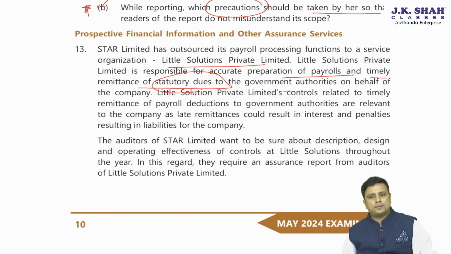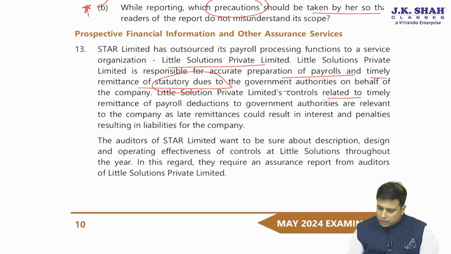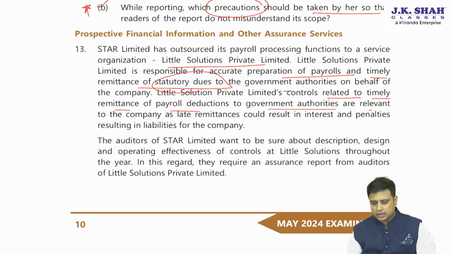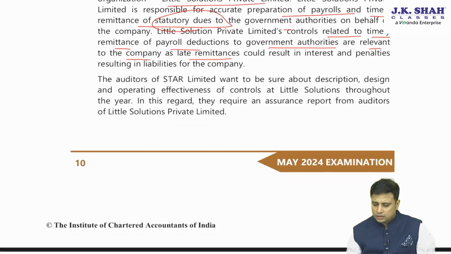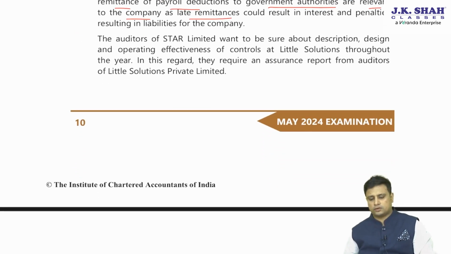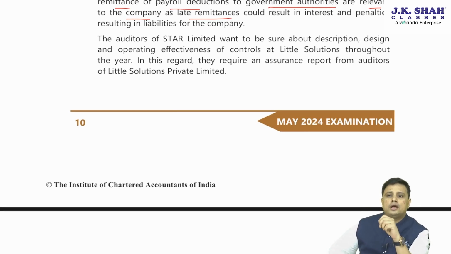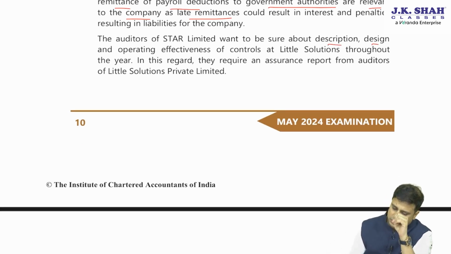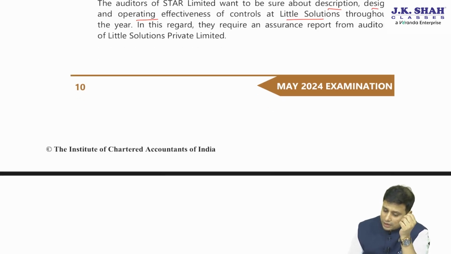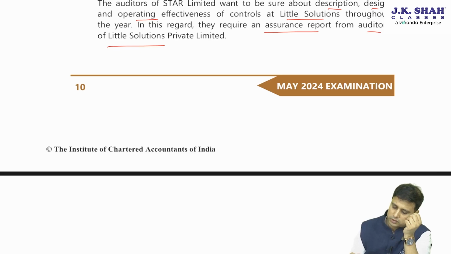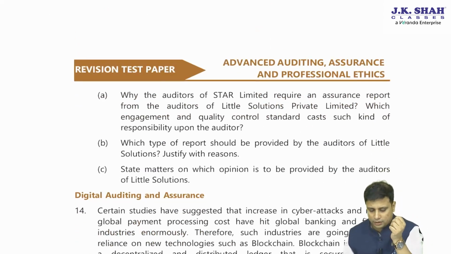Controls at Little Solutions related to the timely remittance of payroll deductions to the government authorities are relevant to the company, as late remittances could result in interest and penalties, resulting in liabilities of the company. The auditors of Star Limited want to be sure about the description, design and operating effectiveness of controls at Little Solutions throughout the year. In this regard, they require an assurance report from the auditors of Little Solutions Private Limited.